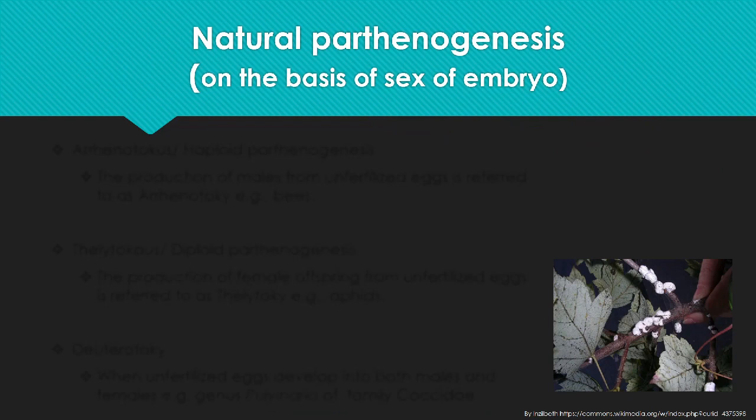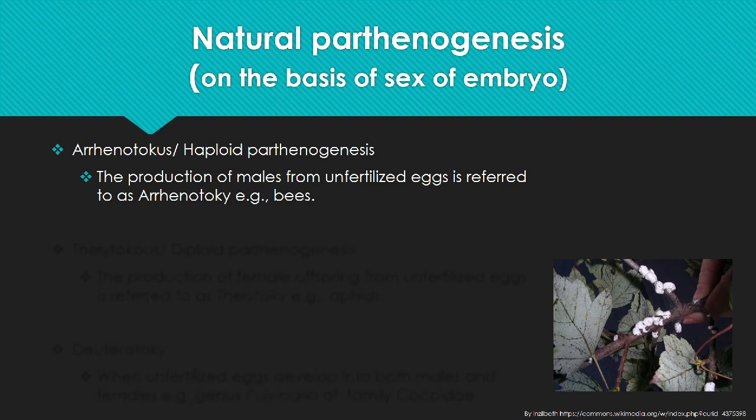Natural parthenogenesis can be divided into three types. One is Arrhenotokous or haploid parthenogenesis, in which males are produced from unfertilized eggs, for example honeybees.